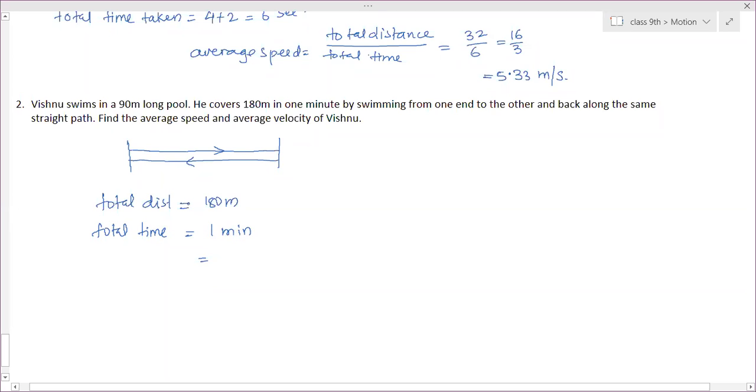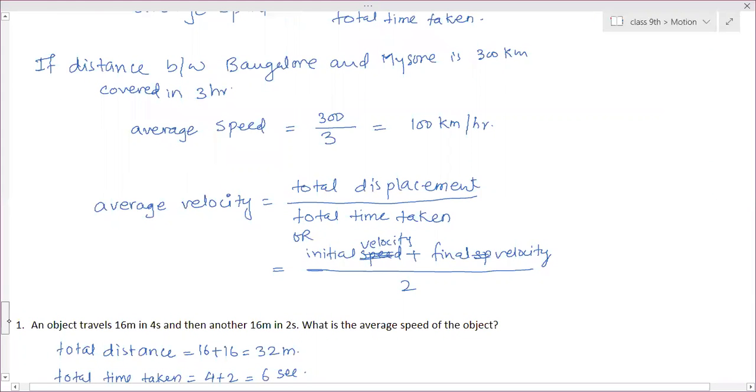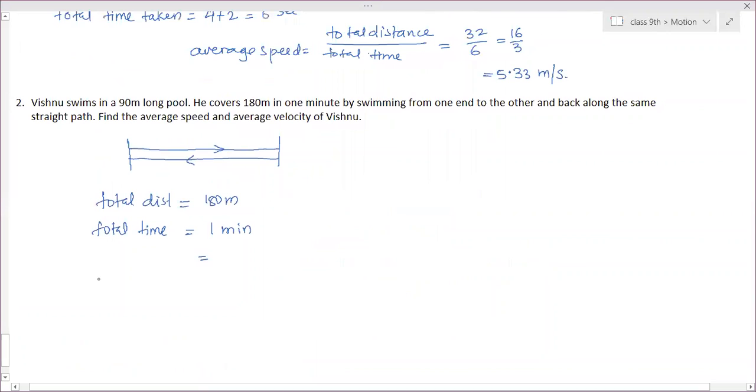Ma'am, I'm not able to understand. What is the SI unit of time? In which unit is time mainly calculated? In the first class I explained the SI units of different physical quantities. So what was the time unit? The basic unit in which time is measured.